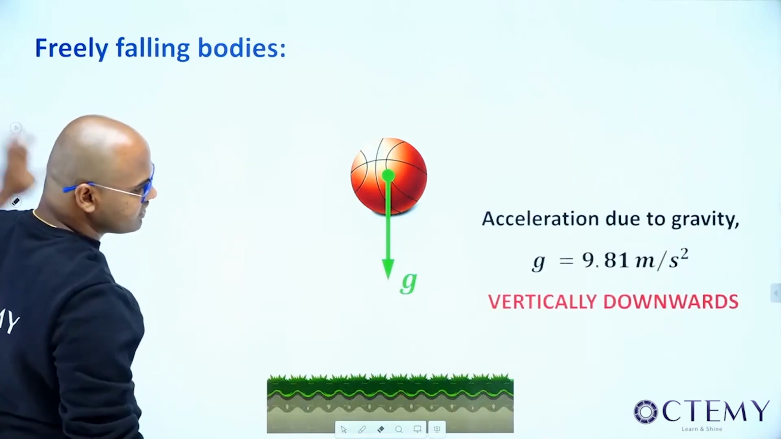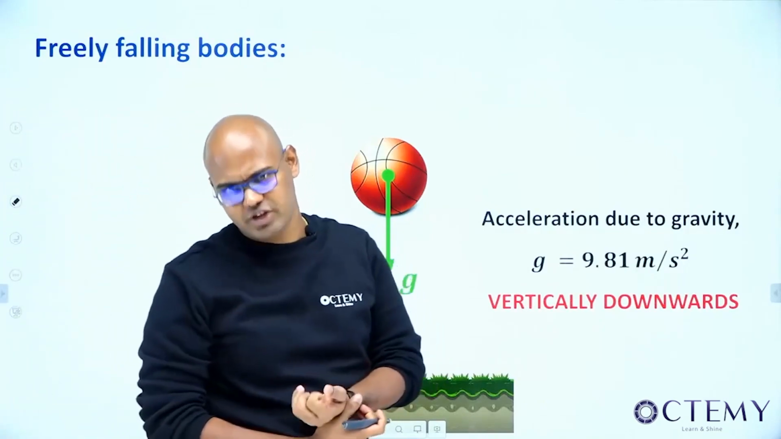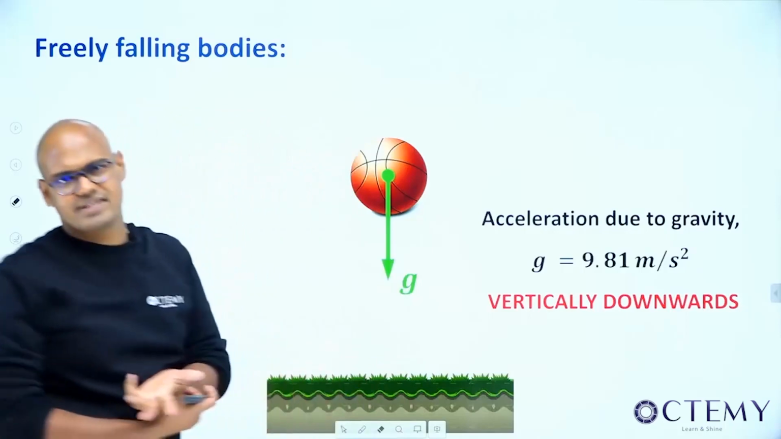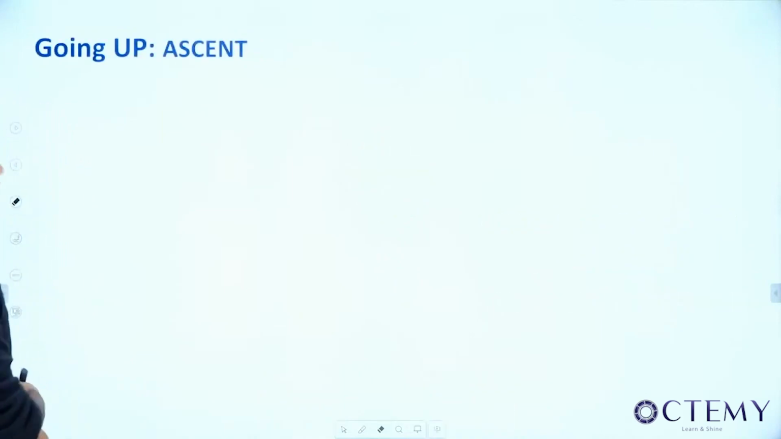So acceleration due to gravity g downwards, and what's the value? 9.81 meter per second square. It will vary from place to place. At sea level, it is 9.81 meter per second square, vertically downwards. All of you are okay with this? Now let us proceed.